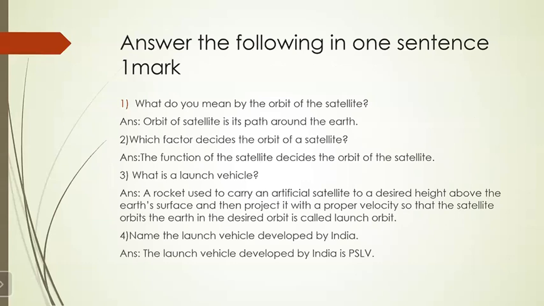Then answer the following in one sentence. These questions can be asked for 1 mark. Okay, let us list a few questions. What do you mean by the orbit of the satellite? So you have to write in one sentence, the orbit of a satellite is its path around the Earth.